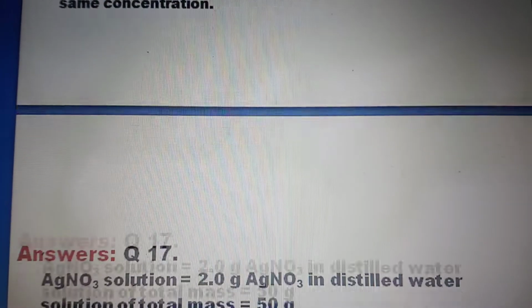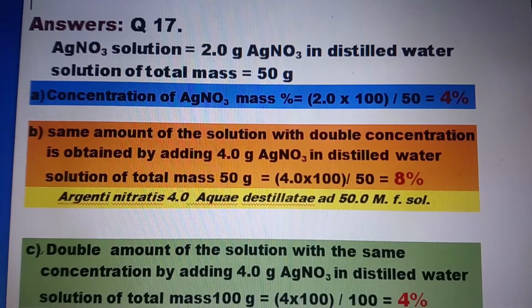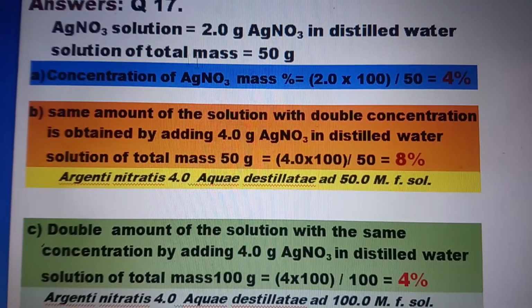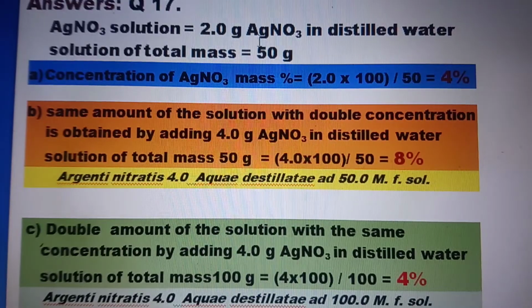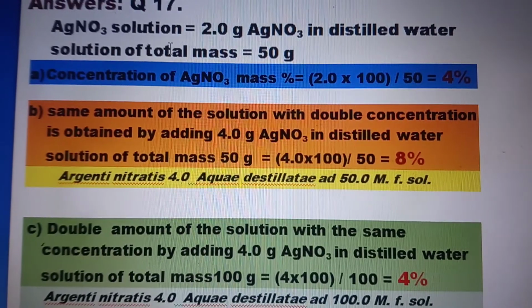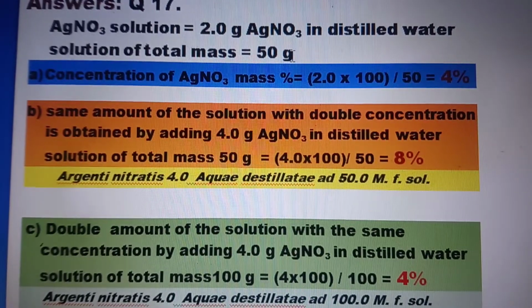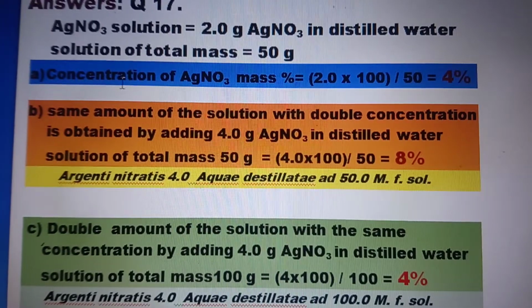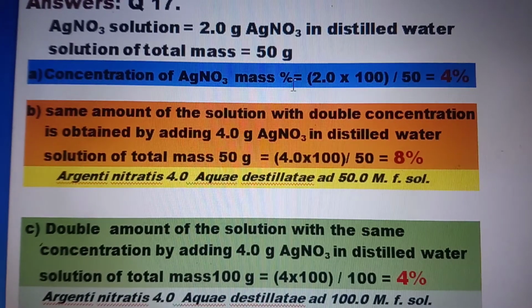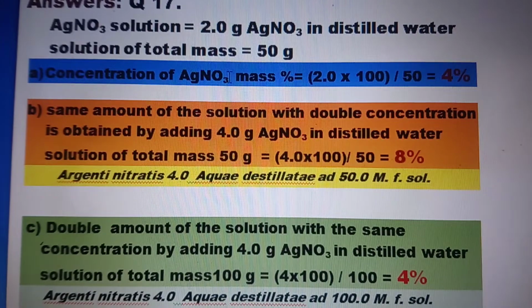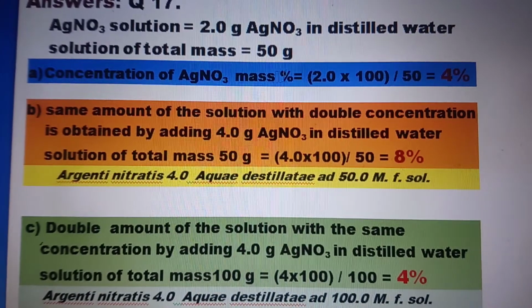Let us look at the method of solving this problem. This is first silver nitrate. We know this is 2 grams of silver nitrate in distilled water solution. Total mass is equal to 50 grams.